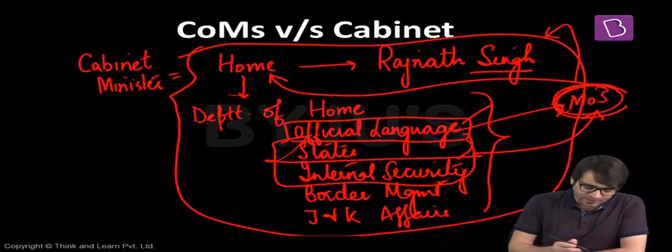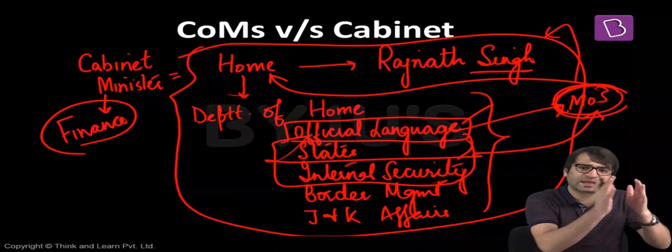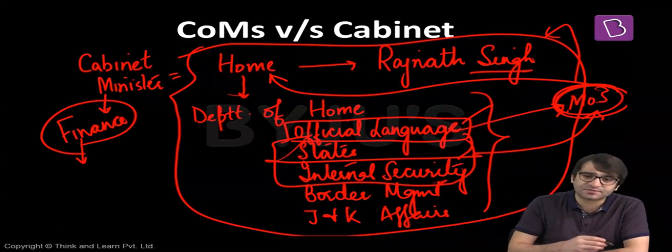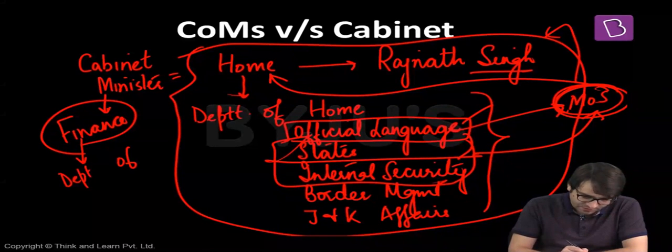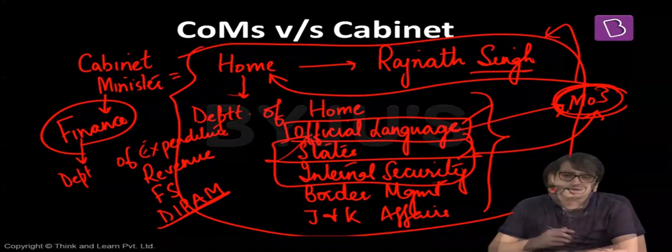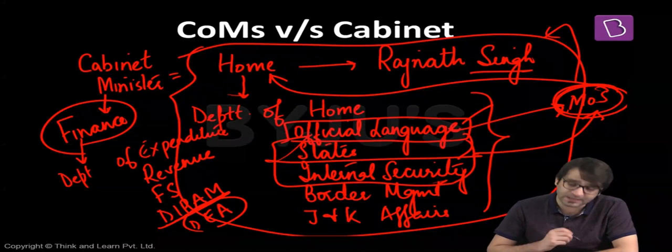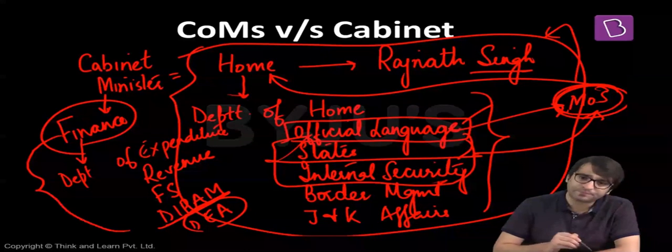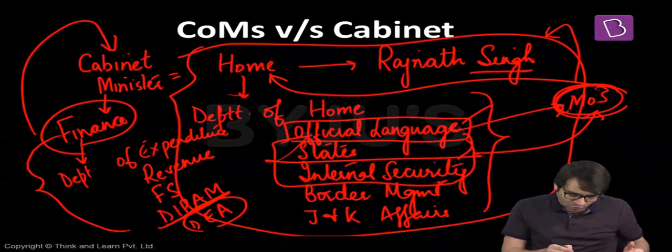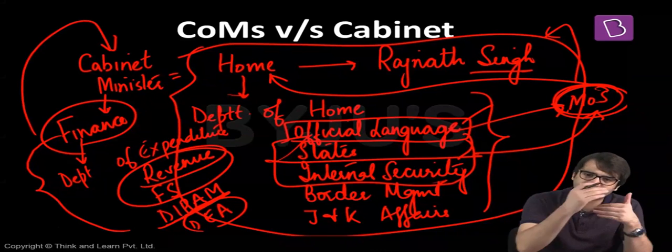Similarly, let's say we have a cabinet minister of finance, Mr. Arun Jaitley. Since he handles the entire finance ministry, he is a cabinet minister. But this finance ministry has various departments. There's a department of expenditure, a department of revenue, a department of financial services, DIPAM, the Department of Investment and Public Asset Management, and the Department of Economic Affairs, DEA. If Arun Jaitley handles the entire ministry, he is the cabinet minister for finance. But there is a minister who handles one or more departments within the ministry. Such an individual is a minister of state. That's the difference between a cabinet minister and a minister of state.